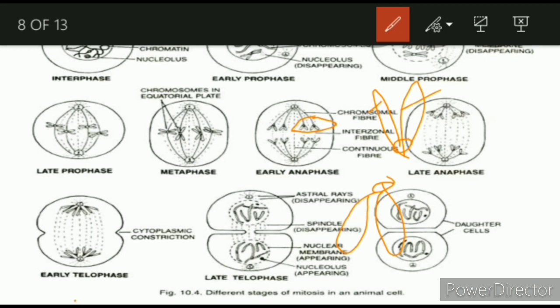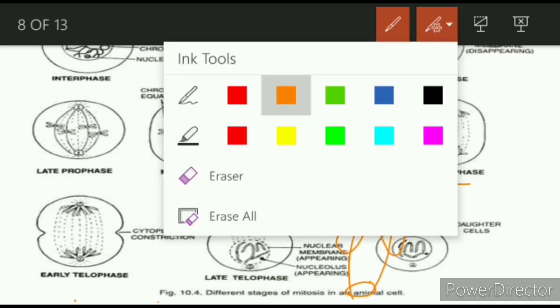You can see it is getting separated, and here you can see the centriole, both sides, like this. And this happens in the anaphase. So in anaphase, basically the sister chromatids get separated from each other and are pulled by the centrioles to the opposite poles. And in the late anaphase, it is totally separated. This happens in the anaphase phase, okay.